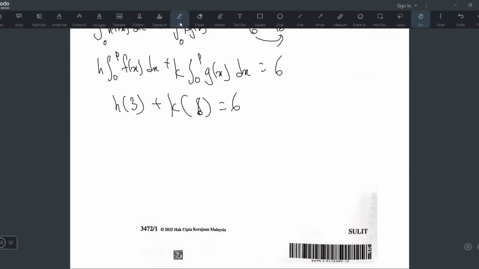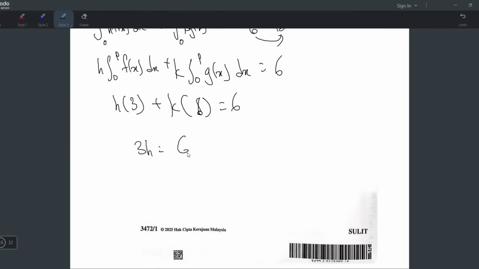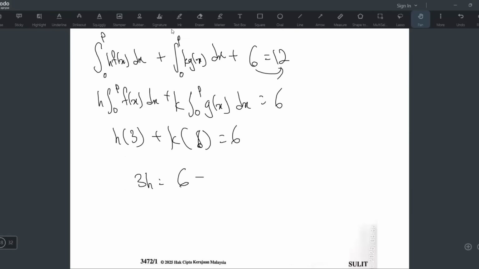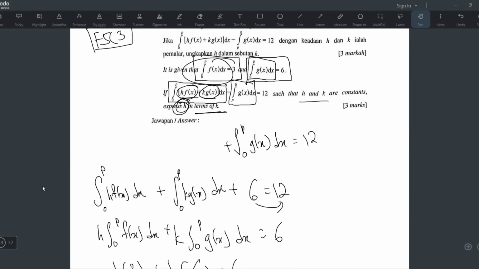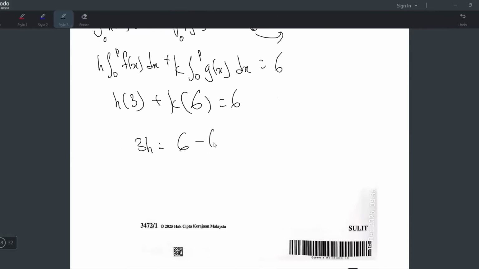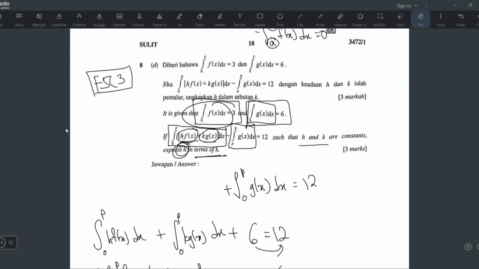So jadikan H single. So 3H sama dengan 6 minus, what is this? 6K, right? This one is 6 lah. Okay, saya sendiri punya tulisan pun saya tak tahu. This one is 6 or 8, right? Let me double check. Yeah, 6, 6, 6. So 6 minus 6K. And then bagi 3, bagi 3. So 2 minus 2K. Yeah, 6 divide 3, divide 3. So this is the answer. Okay. Alright, this is the correct way to do it.